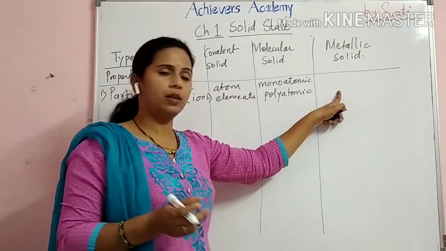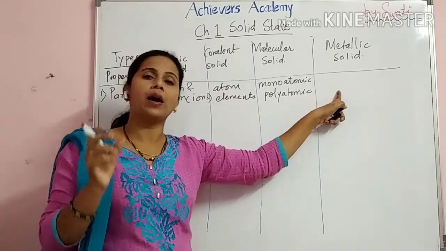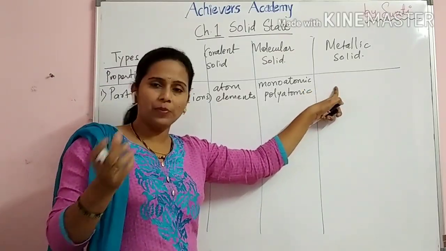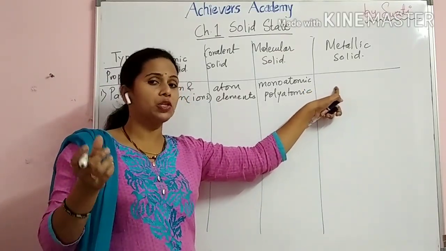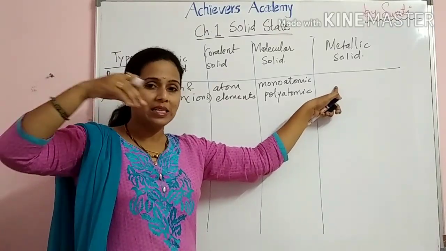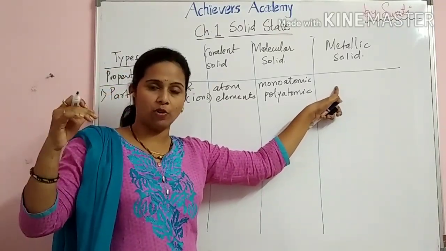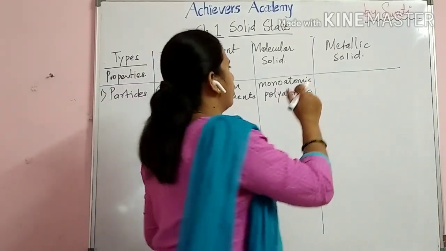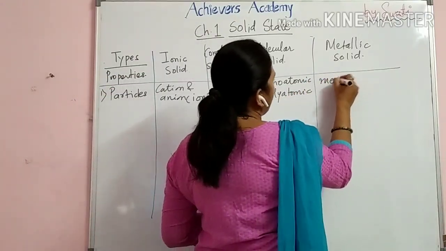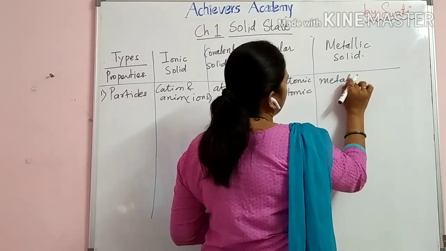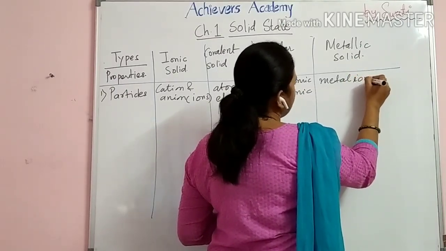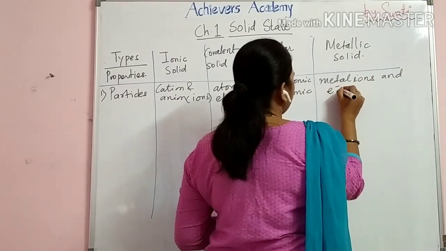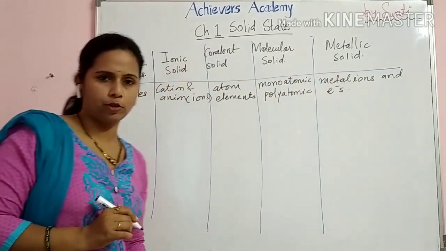By the name it is very clear, metal ions are taking part in the interactions. What is metal? Metal is nothing else but positively charged ions present in a sea of negatively charged electrons. Electrons present at the surface of the metals conduct electricity. So here the particles are metal ions and electrons.